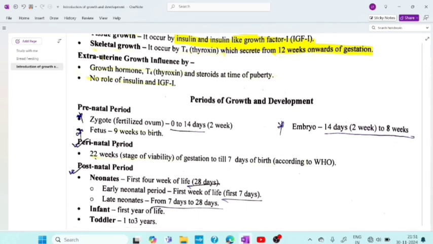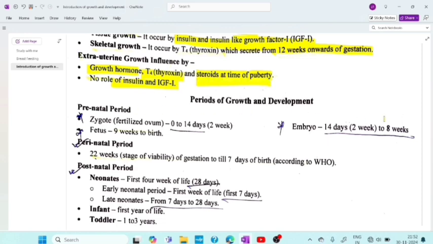Now coming to extrauterine growth, that is after delivery of the baby, right? Extrauterine means the fetus is not in the uterus. Okay. So that time growth will be influenced by growth hormone, thyroxine and steroids at the time of puberty. Okay. No role of insulin and IGF-1. In intrauterine life there was a role of insulin and IGF-1, but in extrauterine life, in the infant or newborn or neonate, whatever you call it, from that period itself growth hormone, thyroxine and steroids start working.